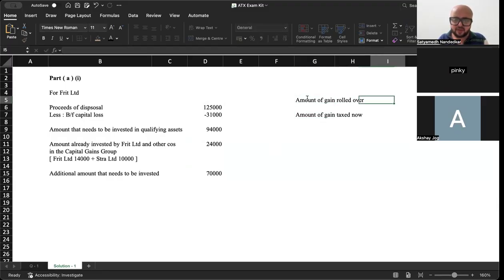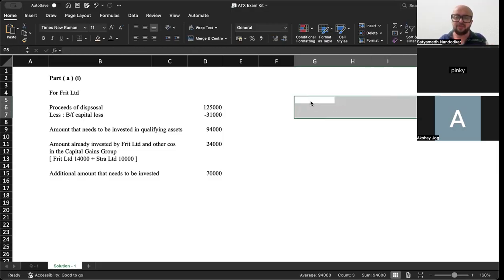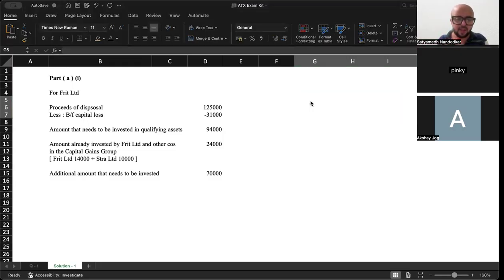ठीक है. Now if 94,000 out of 1,25,000 is invested, ठीक है, then the remaining gain will be taxed now. But जो भी remaining gain होगा, that will be covered by the brought forward capital loss. So when you invest 94,000 in qualifying assets, that means जो remaining gain है, that remaining gain can be covered by the brought forward capital loss. So additional amount that needs to be spent is 70,000. ठीक है. So 31,000 should not be reinvested. 31,000 को reinvest मत करो.